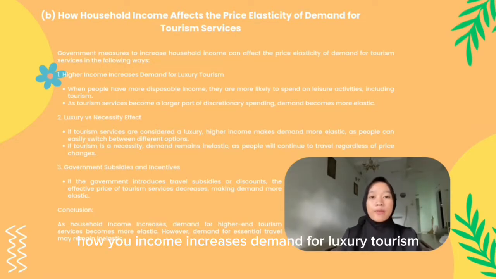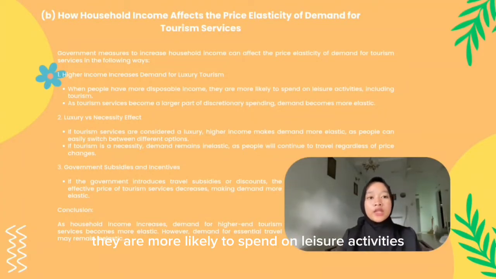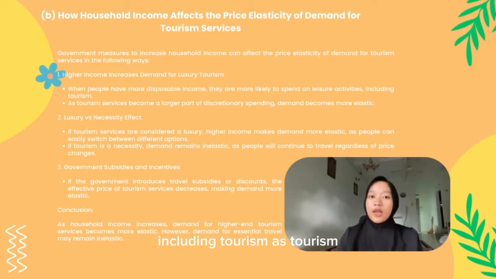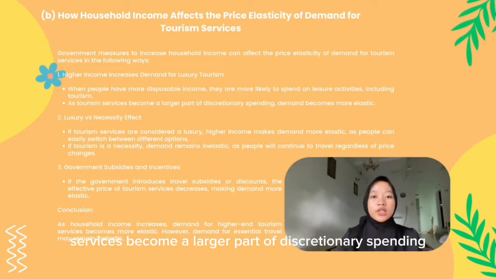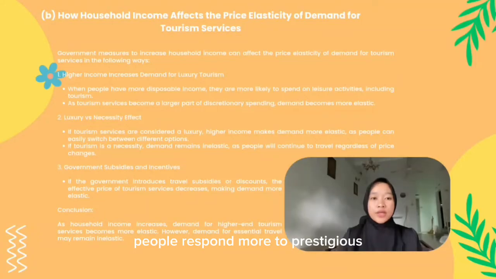First, higher income increases demand for luxury tourism. When people have more disposable income, they are more likely to spend on leisure activities, including tourism. As tourism services become a larger part of discretionary spending, demand becomes more elastic. People respond more to price changes because they have more choices.